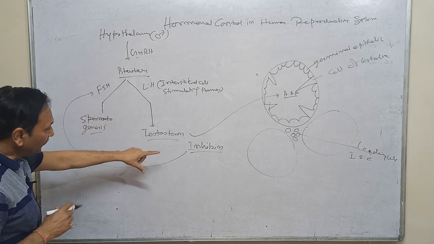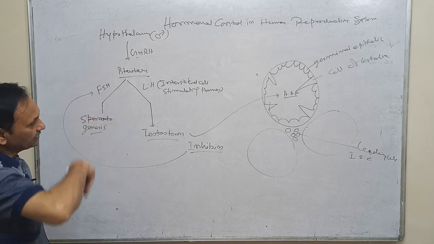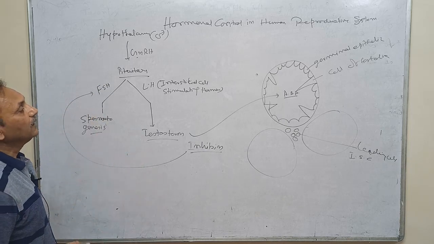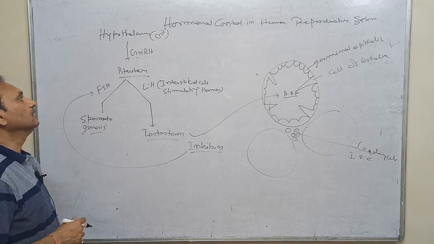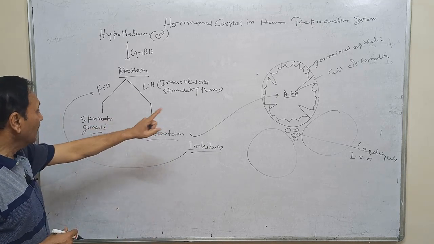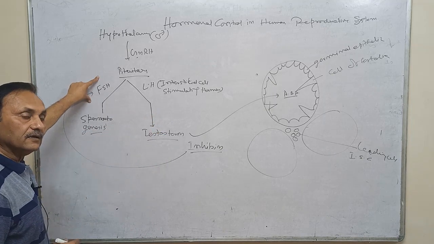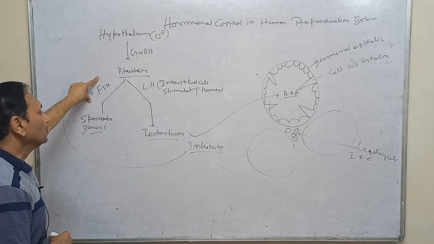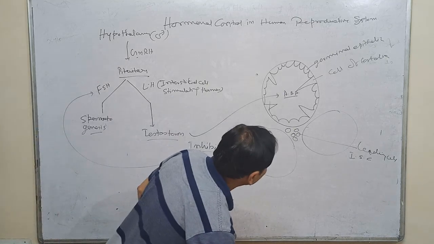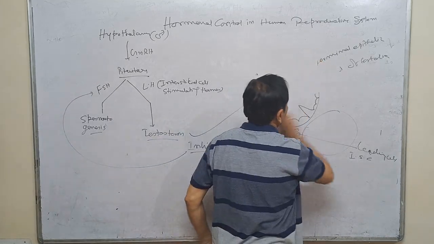It means when the sperm collection is up to the mark inside the male sex organ, then inhibin will be released, and ultimately it reduces the action of FSH. Now we will have to discuss what happens in the female.